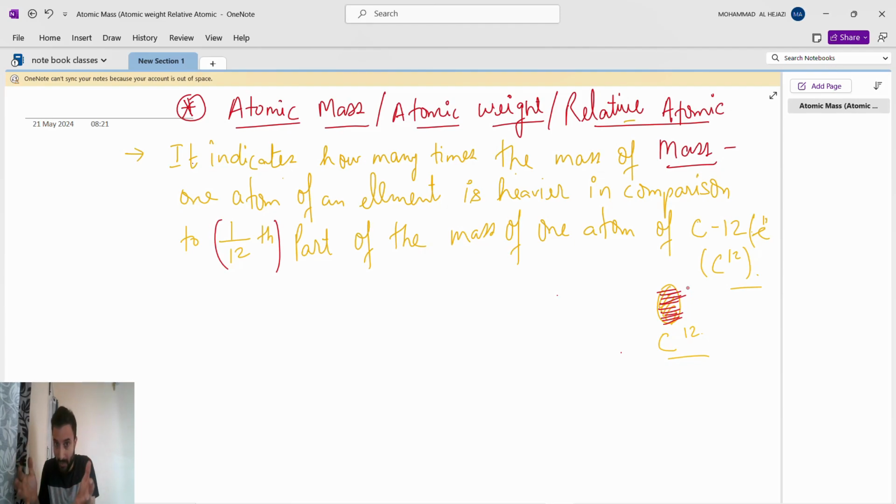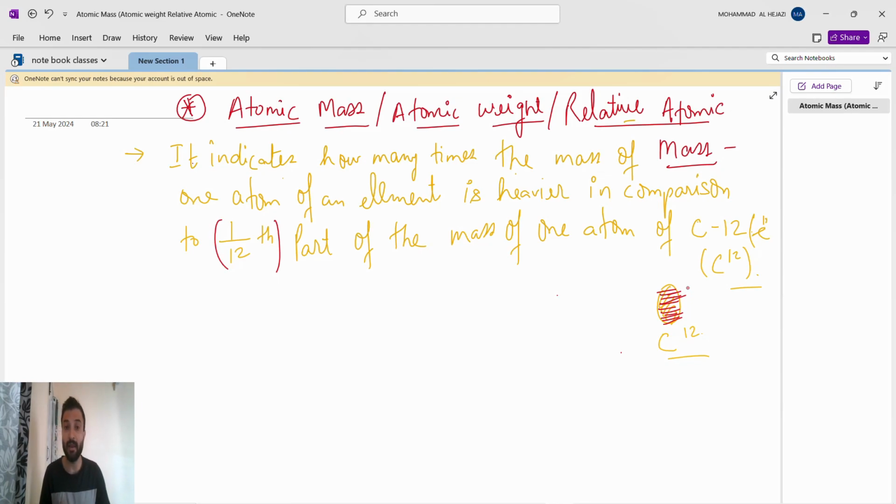Means we will bring one atom of carbon, divide it into 12 parts, and compare the mass of the sodium atom with one part. So this 1/12th part of carbon is the relative for other atoms' mass.